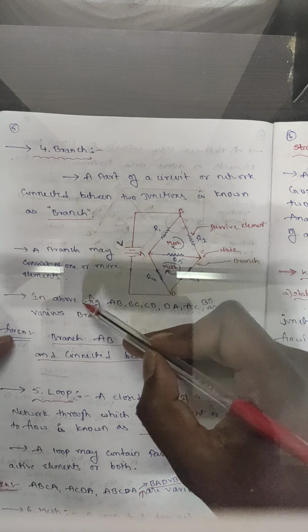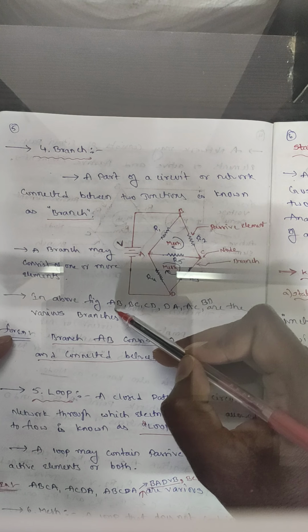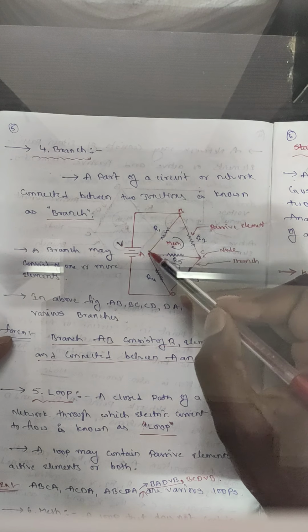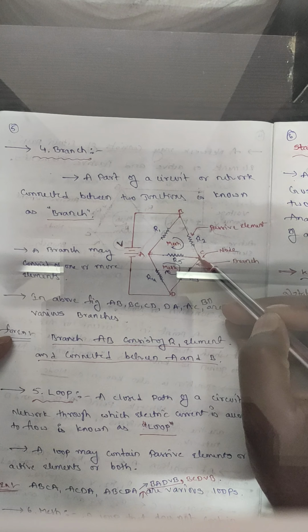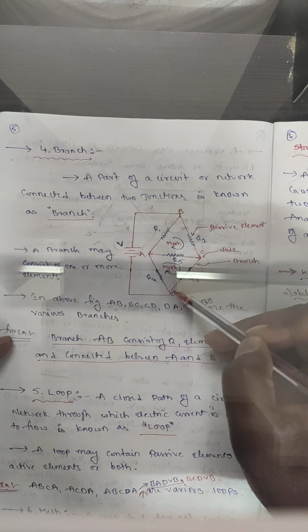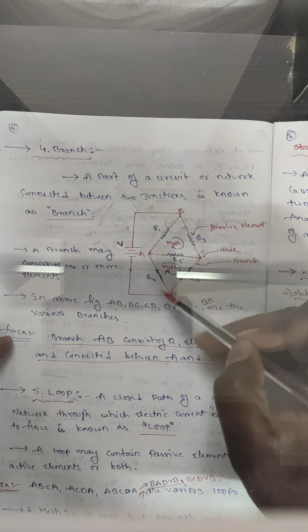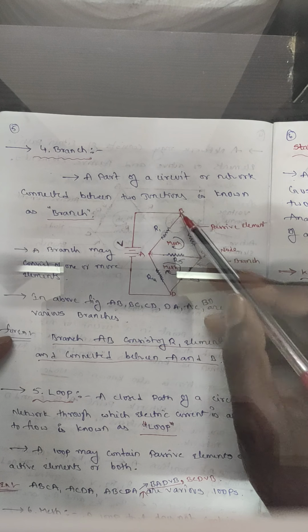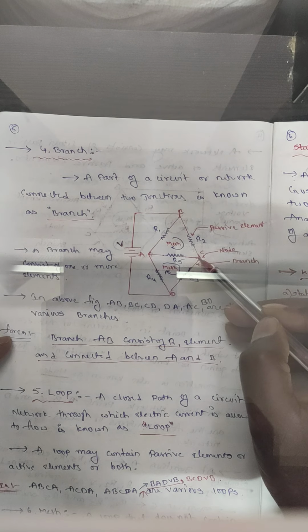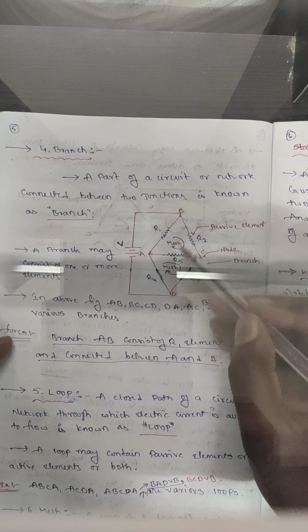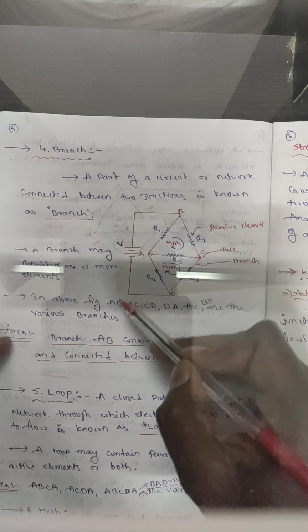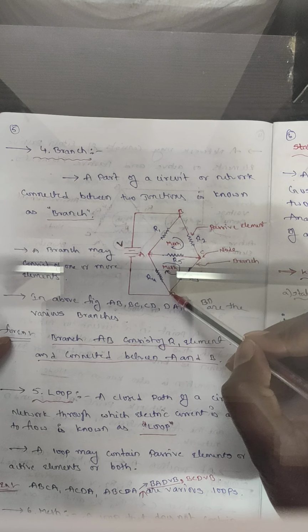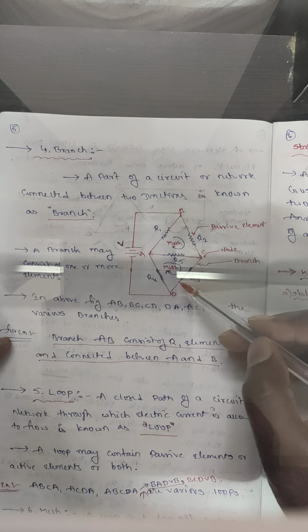Here in this figure we will see AB is one node or one junction, BC is one junction, CD is one junction, DA is one junction, AC is one more junction, and BD is one more junction.